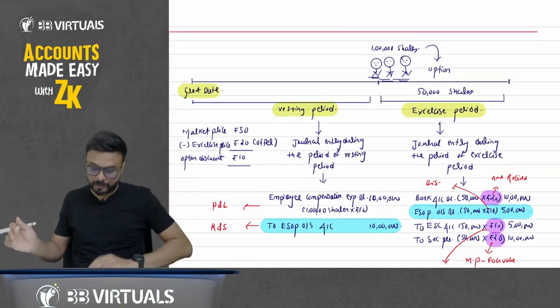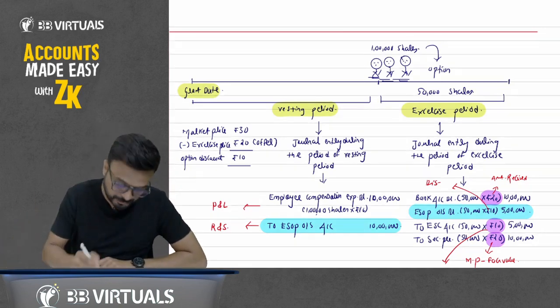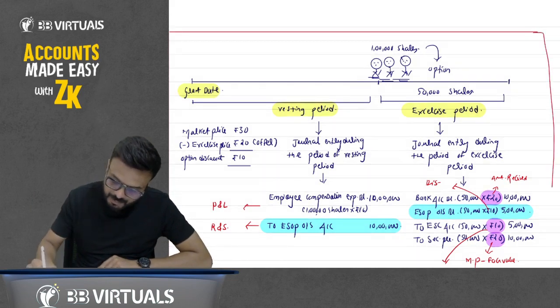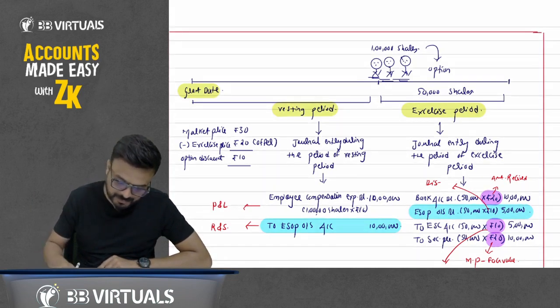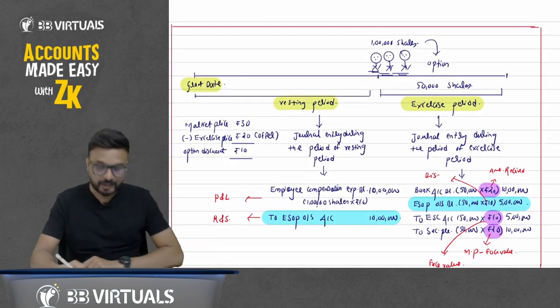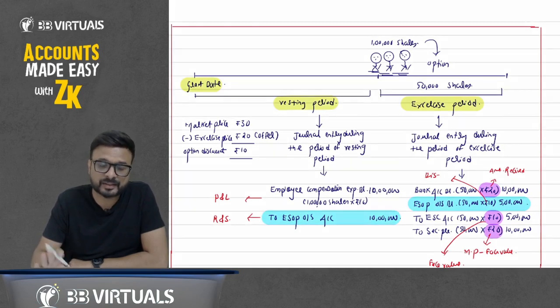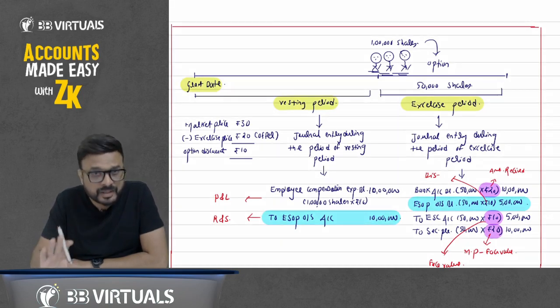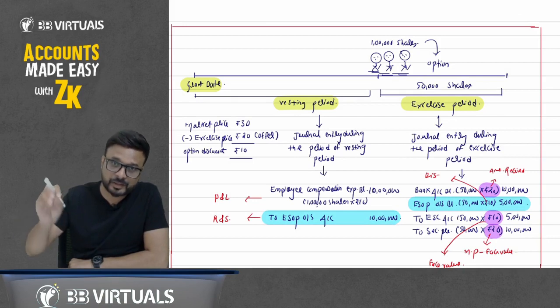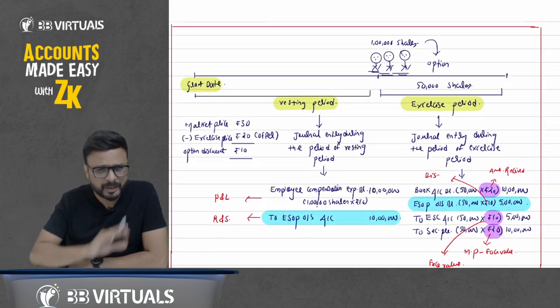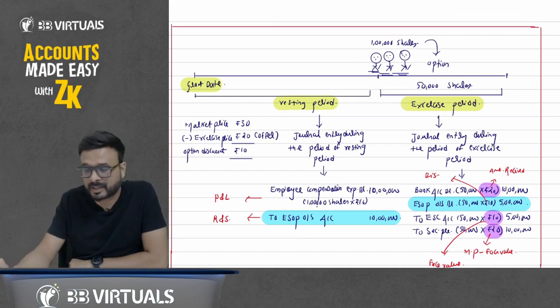Okay. We have to pass the journal entry for this exercise only. So we don't have to worry about the entry that we pass during the vesting period and any balance left in ESOP outstanding. It is not asked that the exercise period is finished. The balance which is left in ESOP outstanding after the exercise period, we transfer to general reserve. But we don't have to pass that entry. It is not mentioned that the exercise period has been over. It is not given in the question.